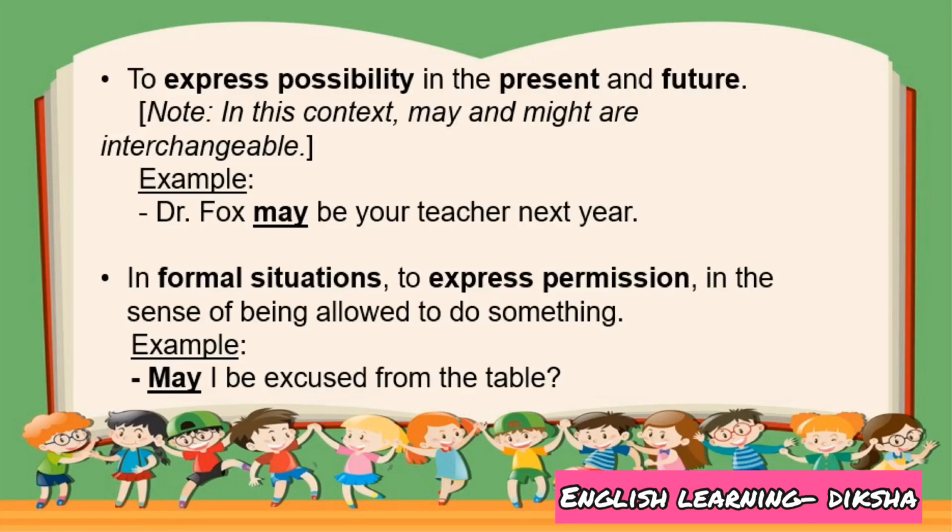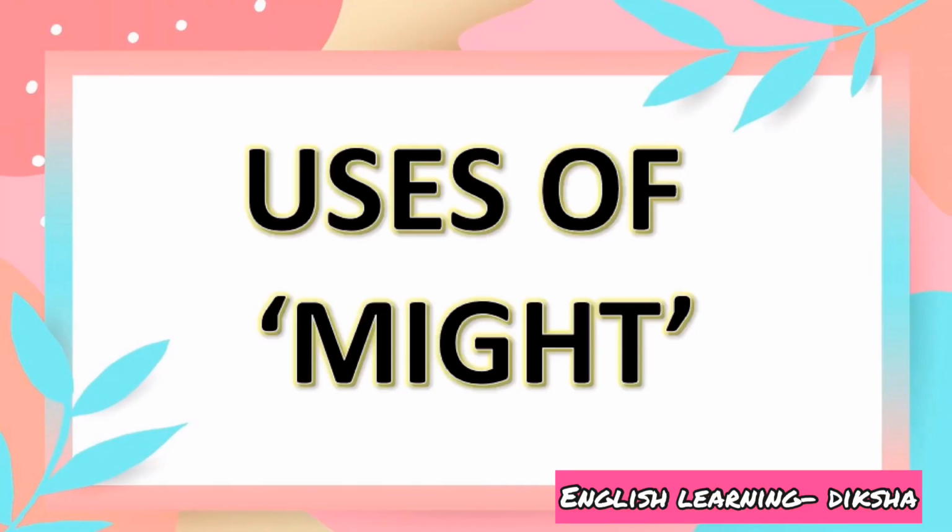Next, may is used in formal situations to express permission in the sense of being allowed to do something. में formal situations में use होता है permission लेने के लिए. For example, may I be excused from the table? क्या मैं इस टेबल से जा सकता हूँ? So this is a formal situation where a person is asking for a permission to be excused from the table, so may is used.